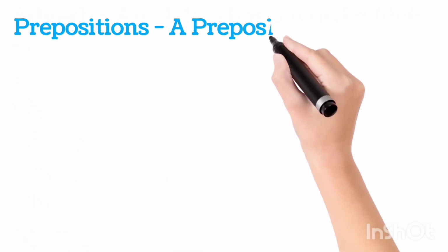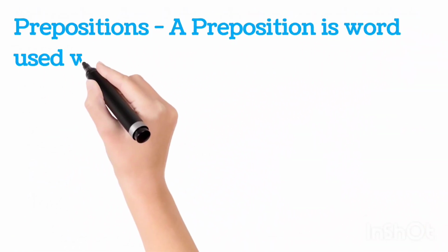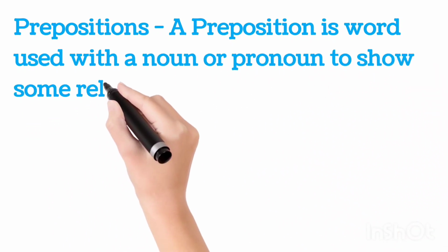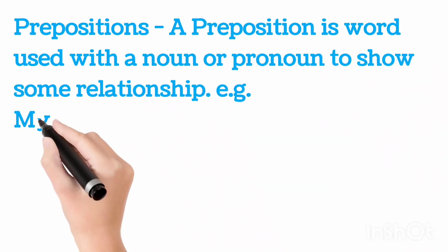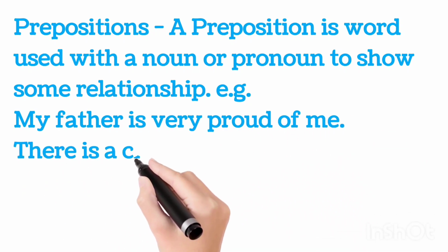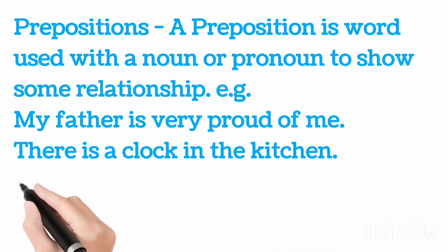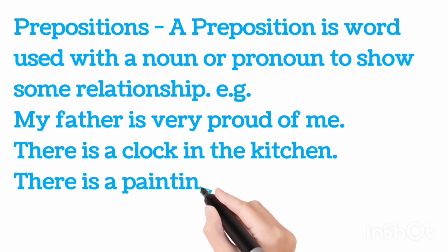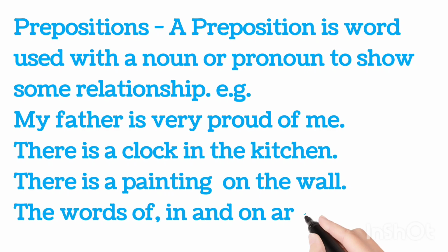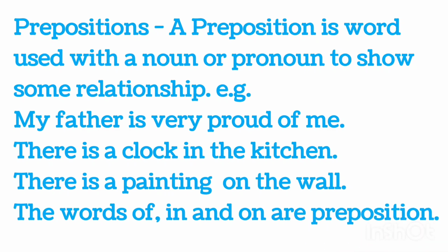Preposition. A preposition is a word used with a noun or pronoun to show some relationship. For example, my father is very proud of me. There is a clock in the kitchen. There is a painting on the wall. The words of, in, and on are prepositions.